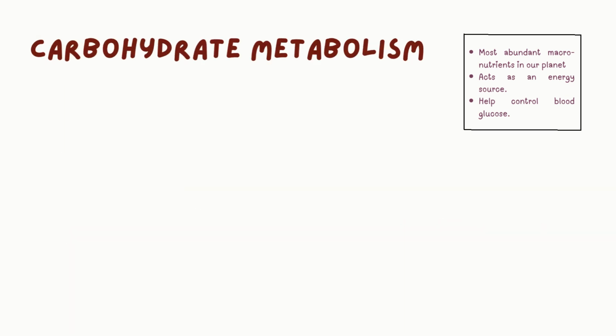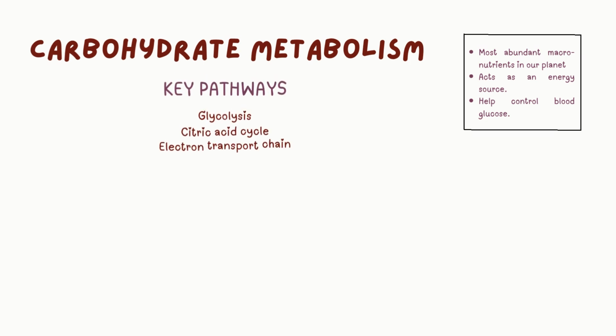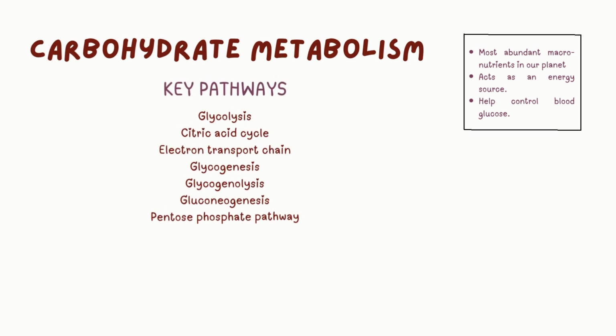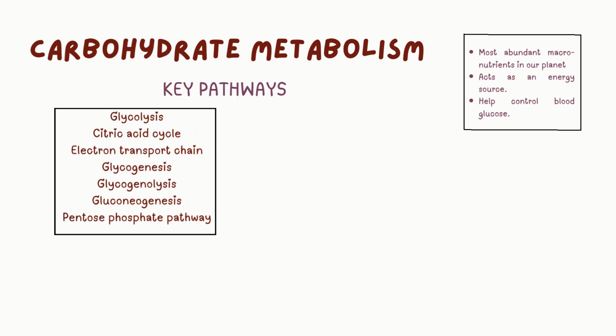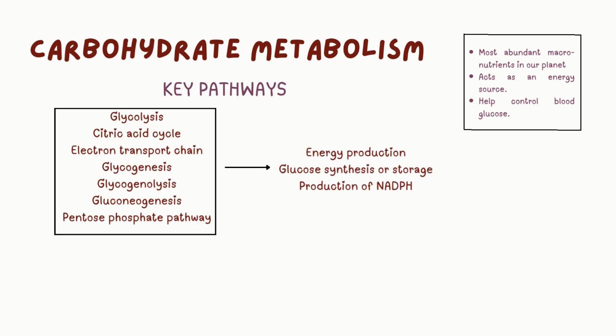There are several key pathways involved in carbohydrate metabolism, including glycolysis, the citric acid cycle, the electron transport chain, glycogenesis, glycogenolysis, gluconeogenesis, and the pentose phosphate pathway. The main roles of these pathways are to produce energy, synthesize glucose or store glucose, and produce NADPH.